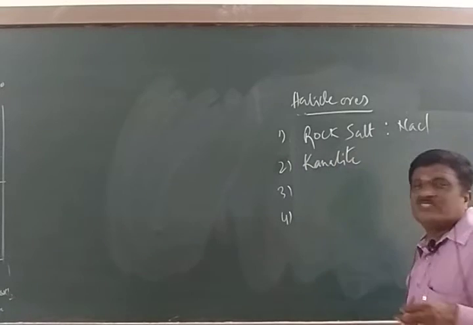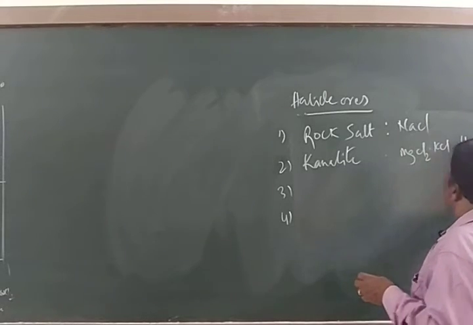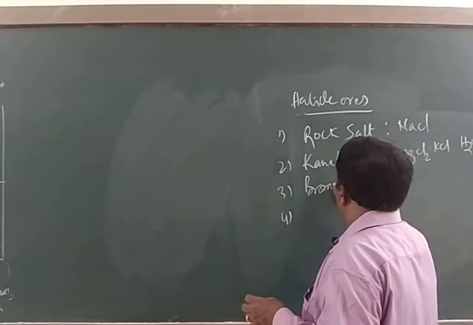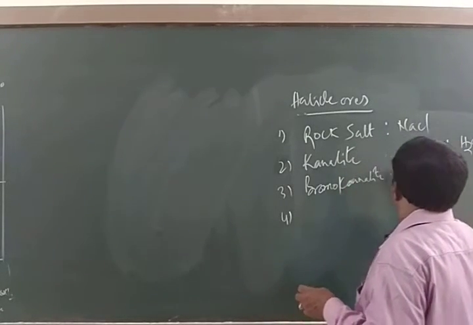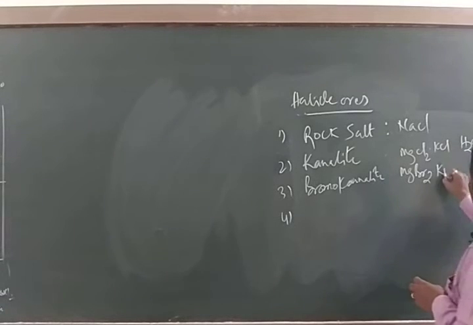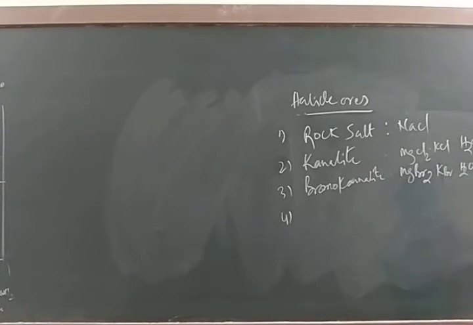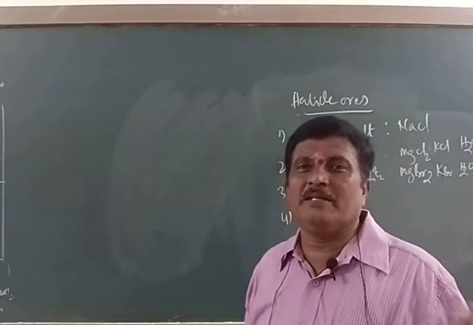It is the ore of magnesium in the form of MgCl2.KCl.H2O. Then bromocarnallite, MgBr2.KBr.H2O. These are some examples for the halides. Still many are there. I just want to highlight only oxide ores, sulfide ores, carbonate ores, and halide ores.